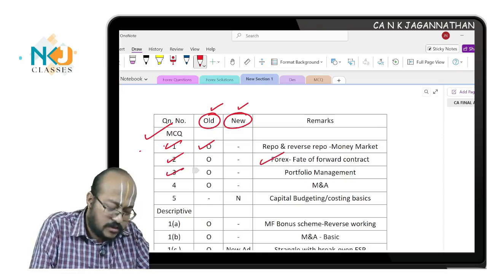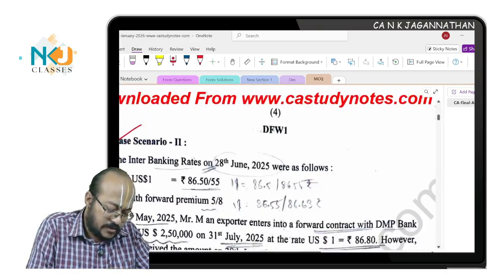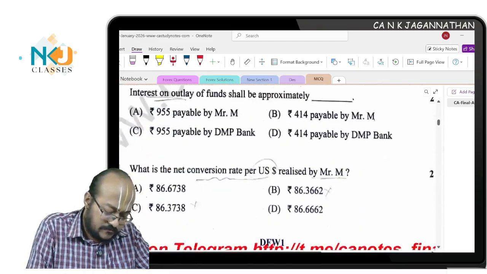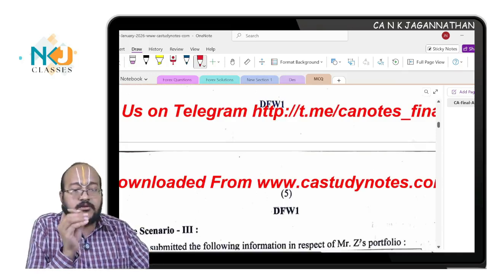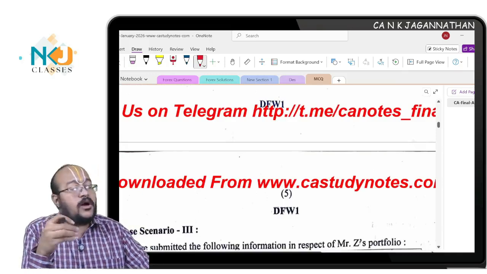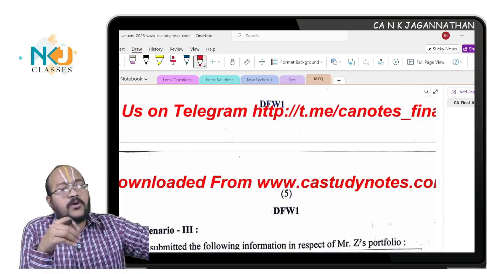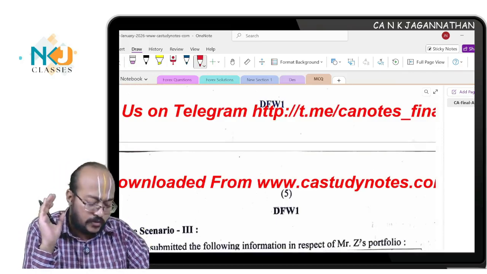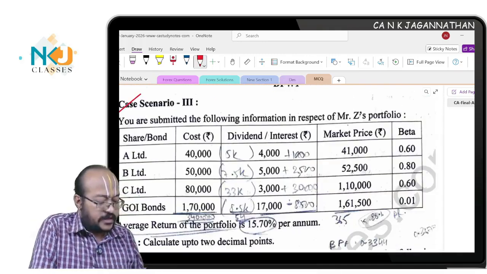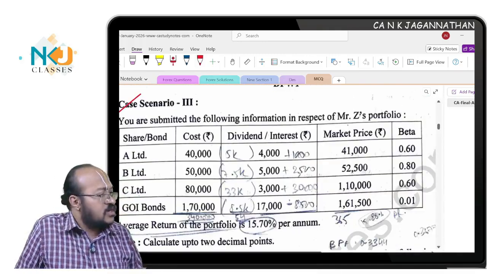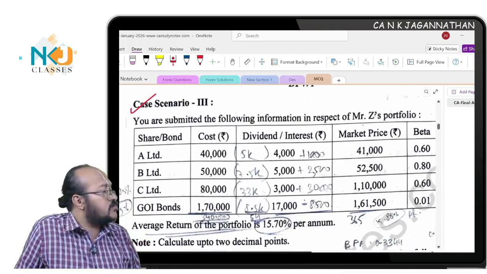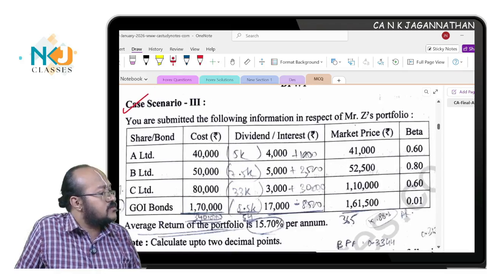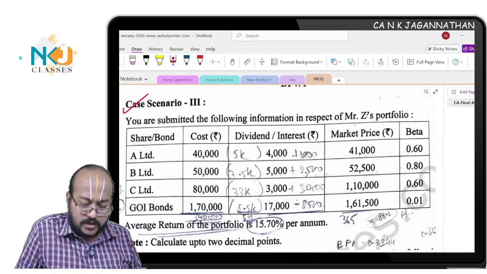Next, question number 3 in the MCQ case scenario, what is being asked? See, here we are not going to discuss the solution in detail. Wherever there is a new question, I will tell you how to solve it or how to approach the new question. This we are going to discuss predominantly, right? Next, case scenario 3 given. In this case scenario 3 also ditto, copy paste question, there is no change. The same question taken from study material.